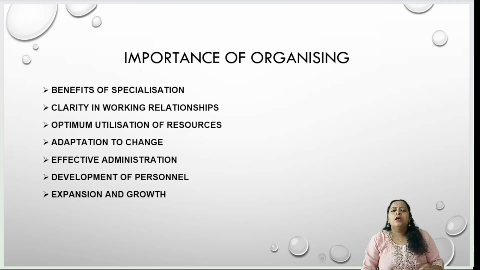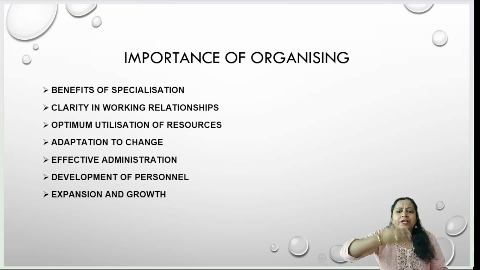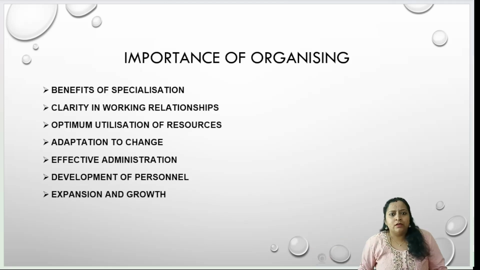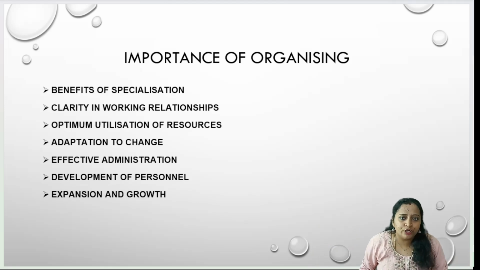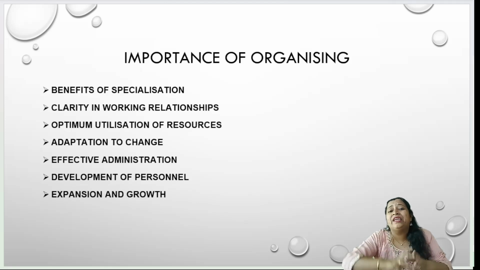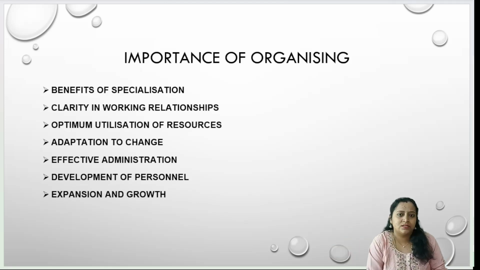Adaptation to change. See, as we all know, the business environment is very dynamic in nature. We have studied this in the business environment chapter. Each and every day changes are going to happen. So whatever plans we make, if you want to implement those plans, first your organizing should be in such a manner that it can adapt to any changes happening in your business environment.